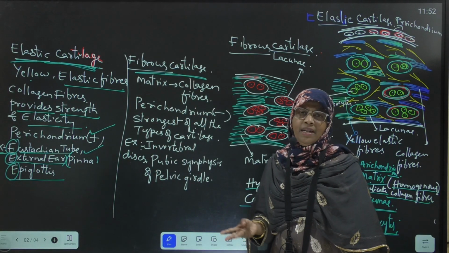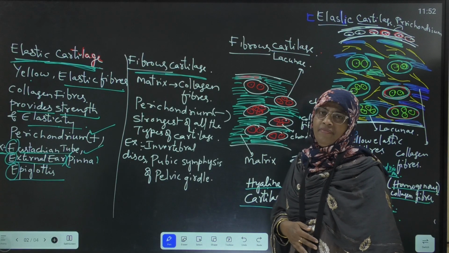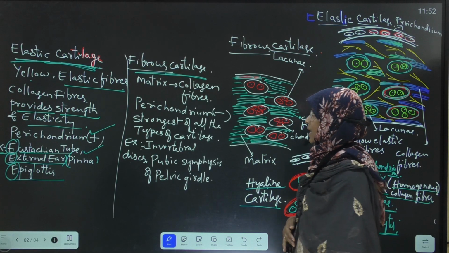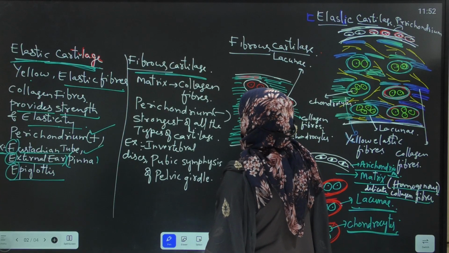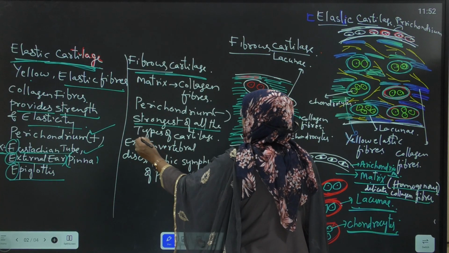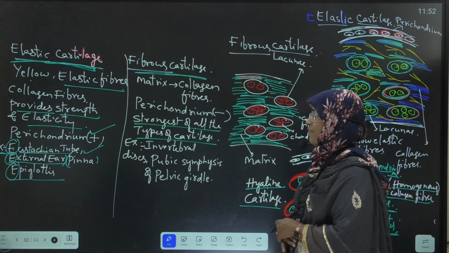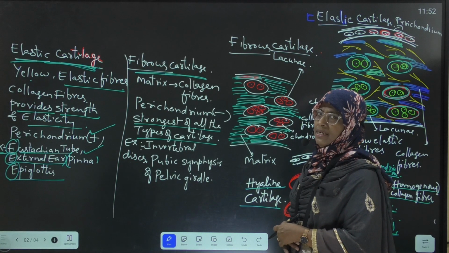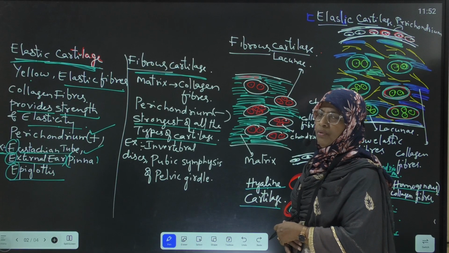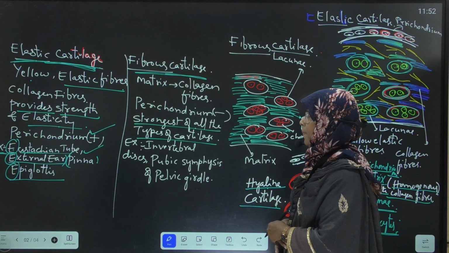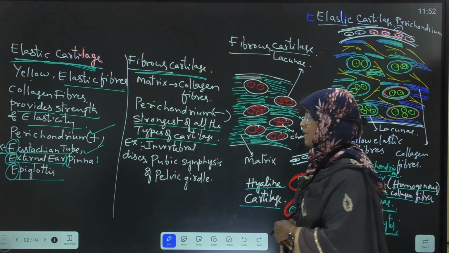What is fibrous cartilage? This is the third type of cartilage, and it is the strongest of all the types of cartilage. It is also an important VSAQ. Which is the strongest type of cartilage among all the cartilages?